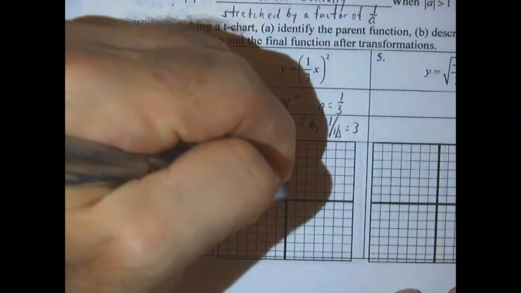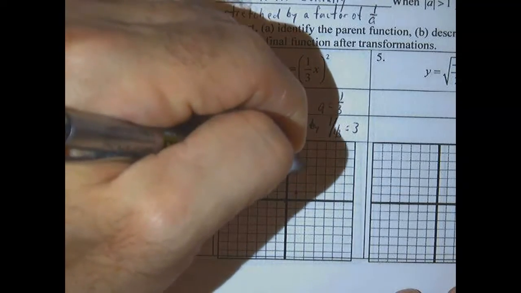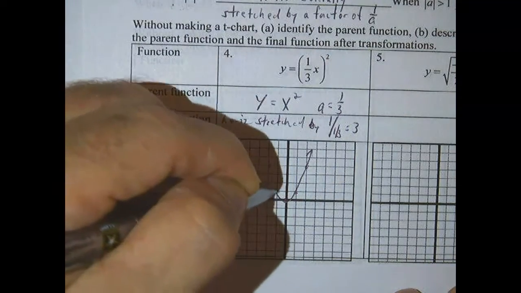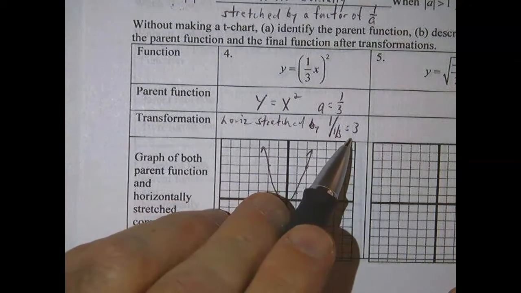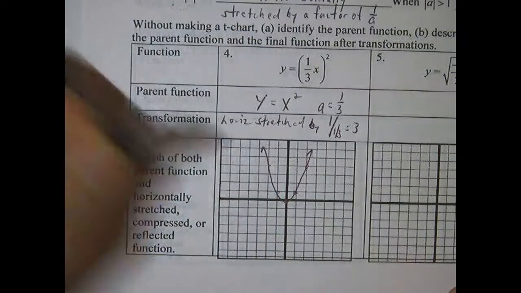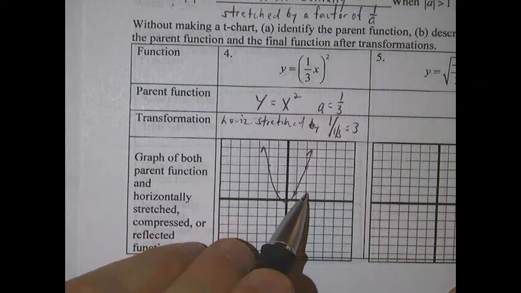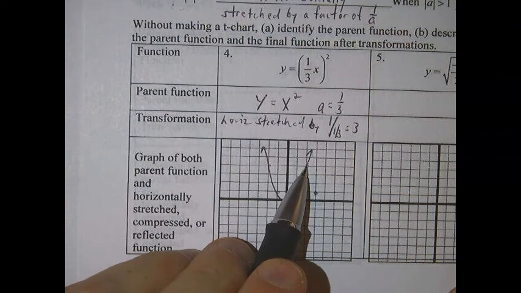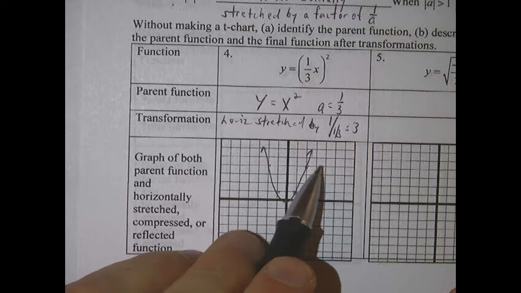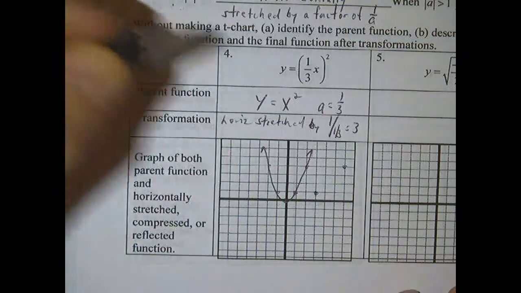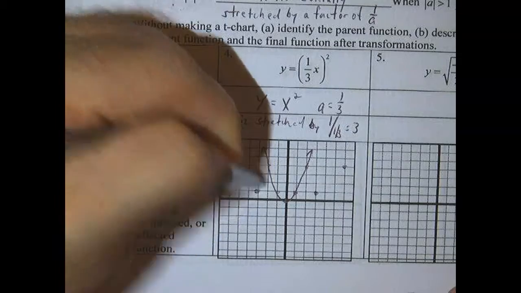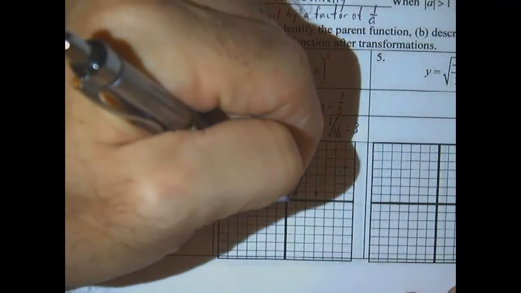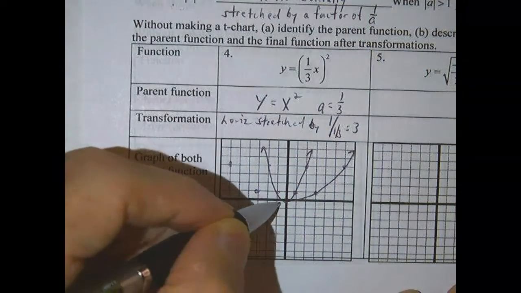We graph the parent function, which we're familiar with. We have 2 and then up to 4. So just a quick graph of the parent function. And we're going to get a horizontal stretch by a factor of 3. So these points that I plotted here, if this has an x value of 1, it's going to just be 3, right? 3 times 1 is 3. If this is 2, it's going to go over to 6. 3 times 2 is 6. So 2, 3, 4, 5, 6, so right there. And then with symmetry, it's going to be the same thing on the other side. A -3 here, and a -6 here. And there is our stretched parabola.